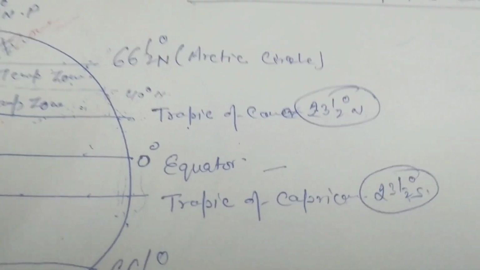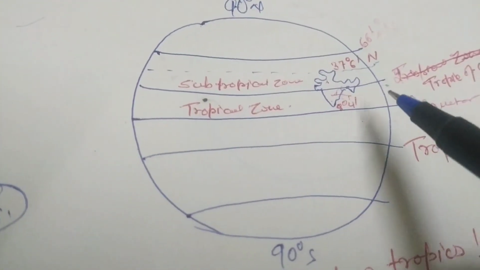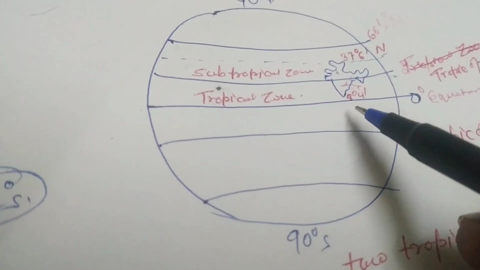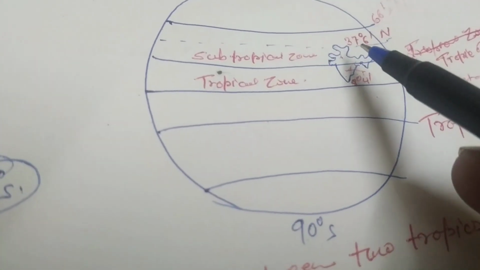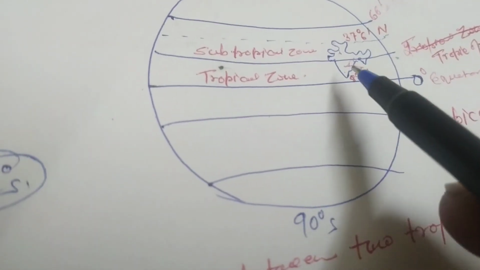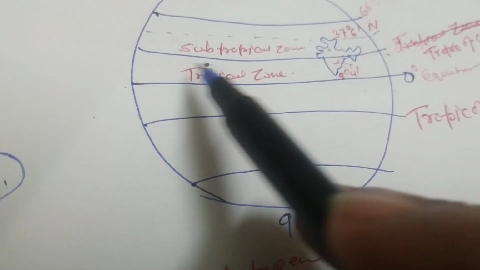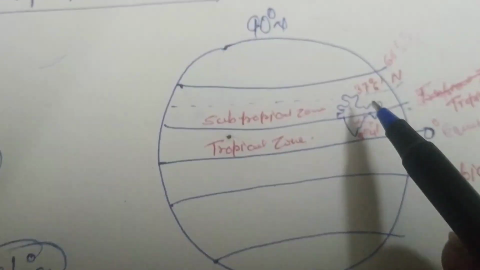First of all, we will see this diagram. India lies from 8 degree 4 minute north to 37 degree 6 minute north latitudes. That means Tropic of Cancer divides India into two equal halves.